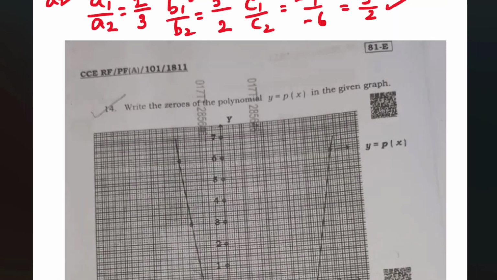Next, question number 14. The question is, write the zeros of the polynomial y is equal to p(x) in the given graph. It is very simple. What are zeros? Zeros means nothing but roots. Don't get confused with the terms. Both are same. Like a quadratic equation has roots, a linear pair of equations also has some value for x, right? So those roots we call zeros.